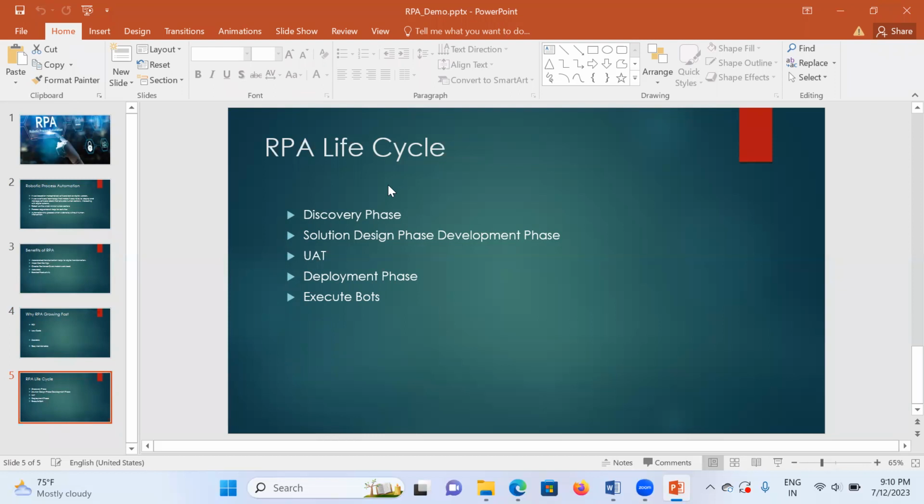So the solution architect comes into the picture. He will go through the client requirements and he will have access to all the client applications. He will check and identify whether we will be able to automate this application or not, because we are not able to automate every application. But 85% of the applications we can automate.